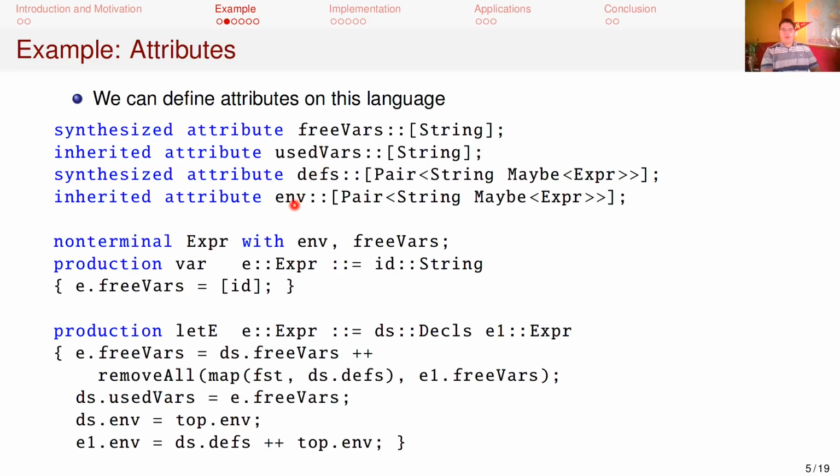The defs and env attributes here contain a mapping of variable names to their defining expressions, which may be useful in performing optimizations such as inline let bindings, which will be discussed more shortly. These contain maybe expressions, and not simply expressions, because some constructs in the language, like functions, which aren't shown here, may introduce variables without a corresponding expression. We also might not want to inline some let bindings, such as ones containing computations that are used in multiple places.